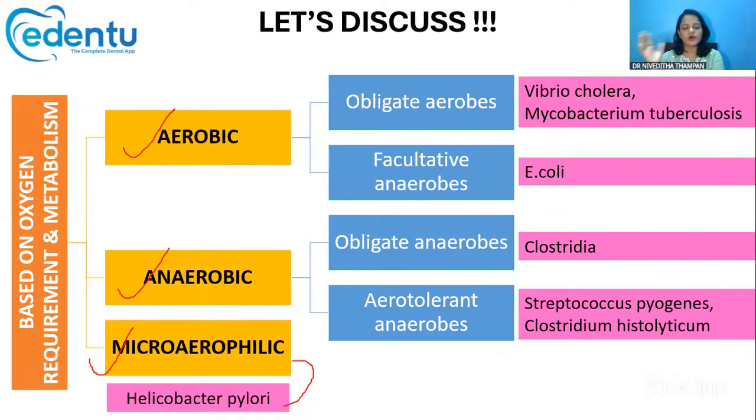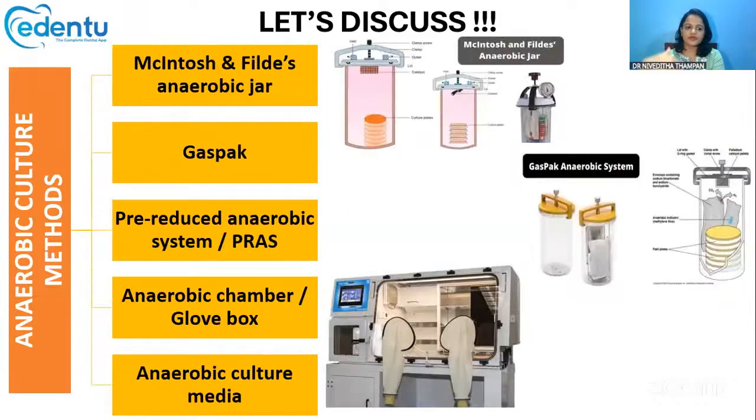Why difficult? Because the environment in which anaerobic bacteria grow should be completely devoid of any oxygen. So for completely removing oxygen, we should take some measures. What can be done for anaerobic culture? There are five anaerobic culture methods that are usually used. One is McIntosh and Fildes' anaerobic jar. The next is the gas pack. The third one is the pre-reduced anaerobic system or PRAS. The fourth one is the anaerobic chamber or glove box. And the fifth one is the anaerobic culture medium.